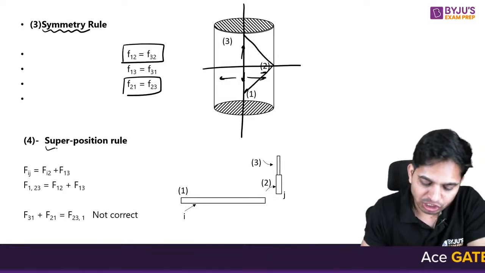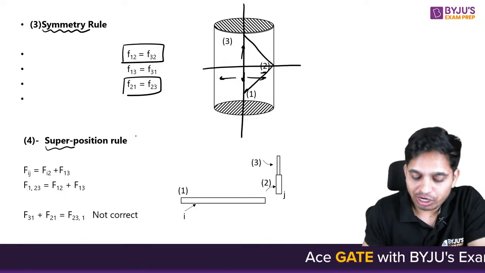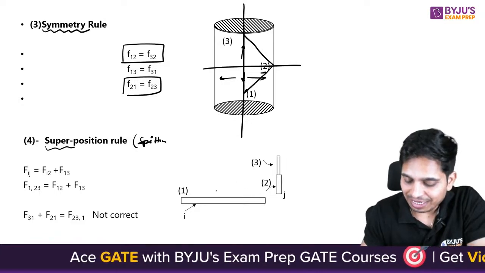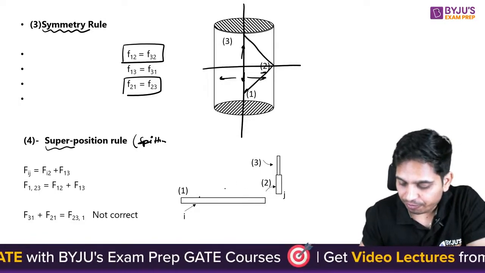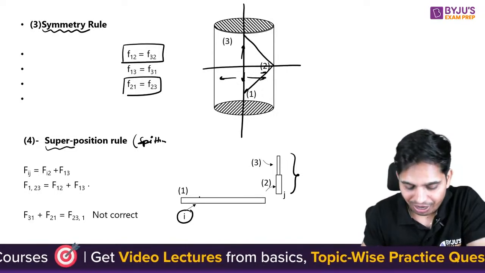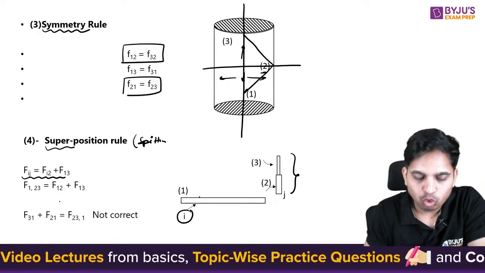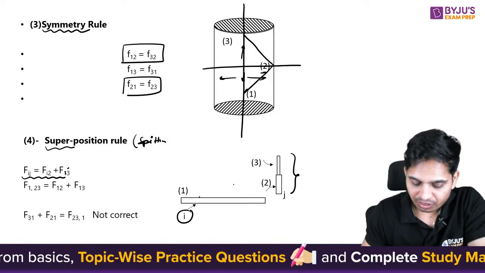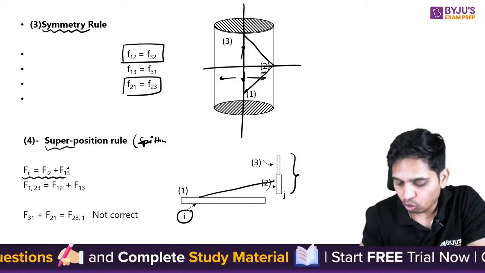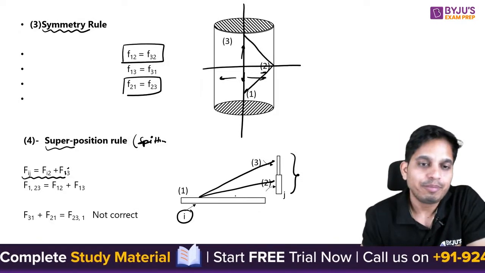Then we have the superposition rule. What is the superposition rule? First of all, it is always used while splitting. That means I can say Fij, where this whole body is j, equals Fi to 2 plus Fi to 3. Example: F1 to 3 equals F1 to 2 plus F1 to 3.